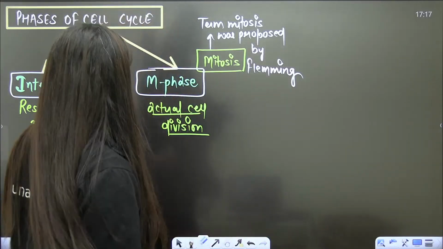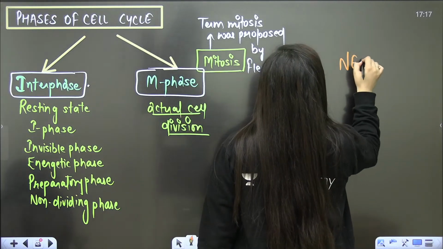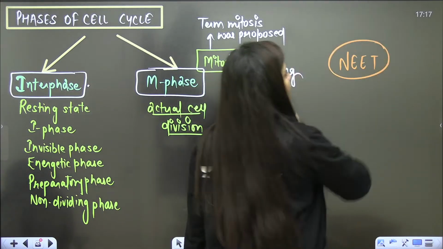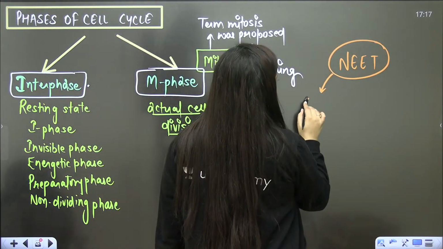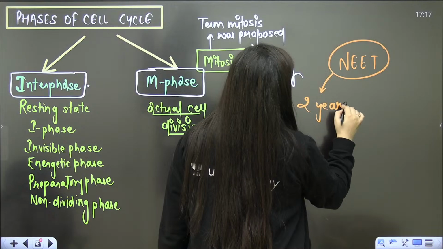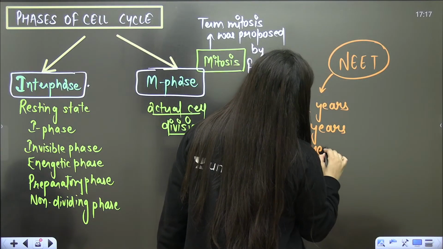I'll give you one example. I'll give you the example of the NEET examination, of course. This is my favorite example. You know that we prepare for this exam for 2 years, some students even for 3 or 4 years. Why?